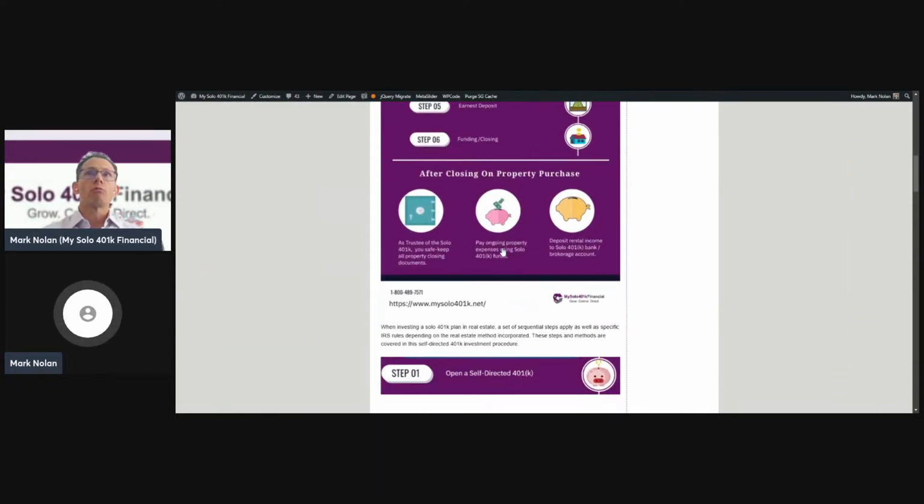And then going forward, you're going to want to pay all expenses in connection with that rental property that's owned by the plan with funds from the solo 401k plan. So a leaky roof, property taxes, paying contractors who are fixing the property. And then, of course, all the rental income flows back to the solo 401k plan. Same thing at the time that the property is sold. The proceeds will flow back to the solo 401k plan.